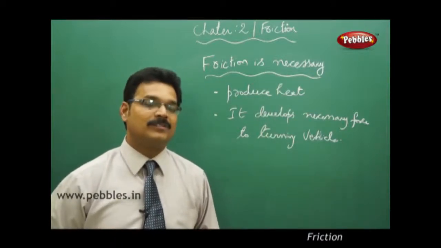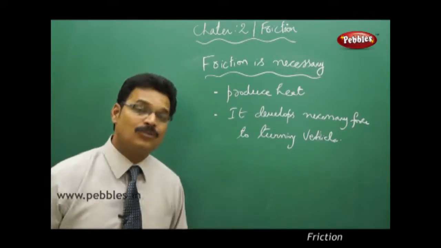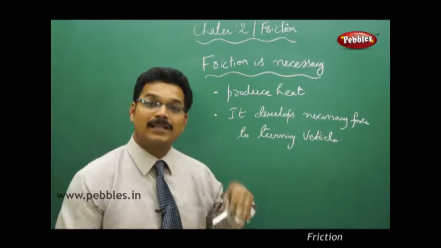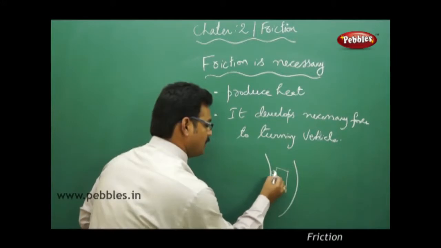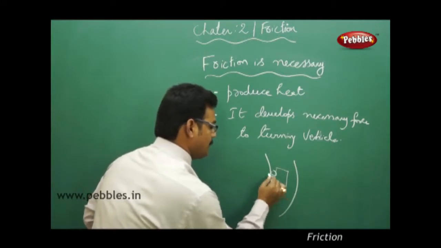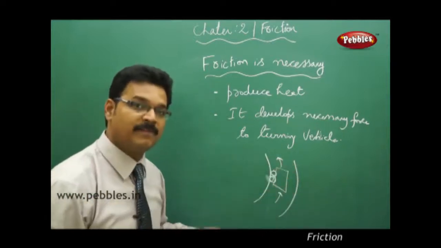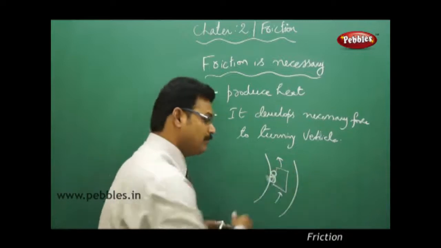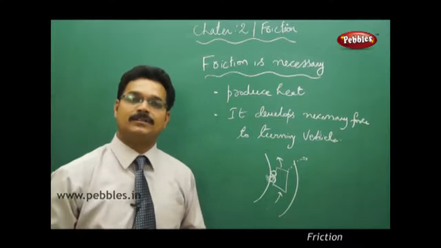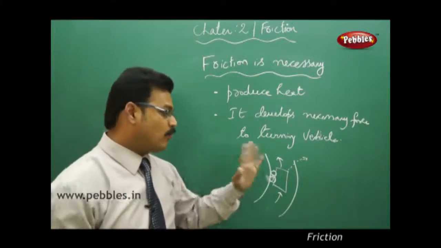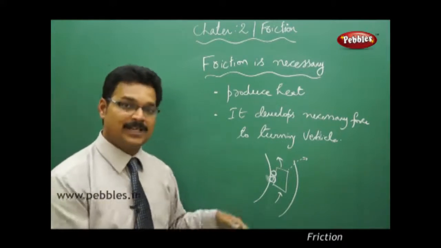How is it possible? Sometimes when vehicles are taking circular turns, they're not in control and they will move away from the path like this. Suppose it's a car and it is going around a circular turn. Sometimes they're not in control, they'll move away from the path, meaning they may go out of the path. It leads to accidents. But to avoid accidents, car drivers have practiced taking a circular turn with the same speed.